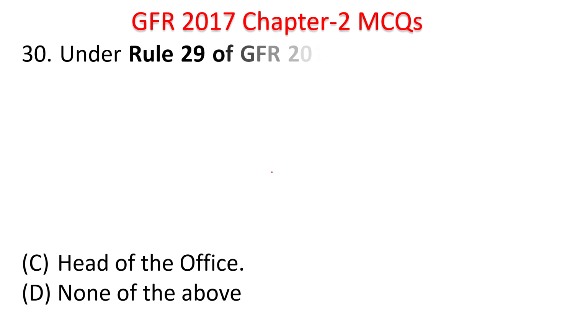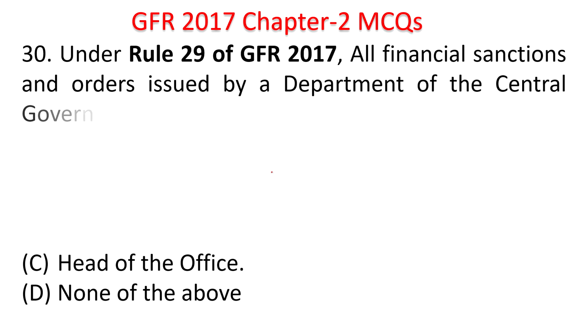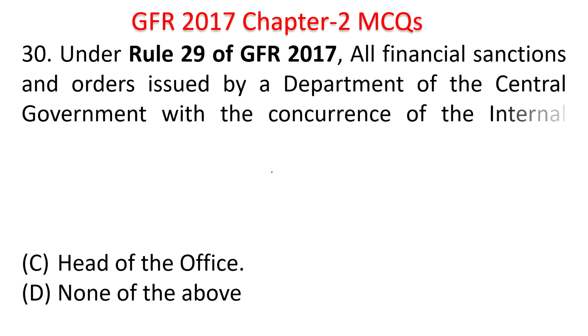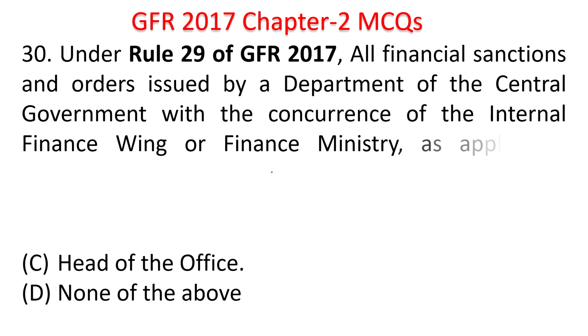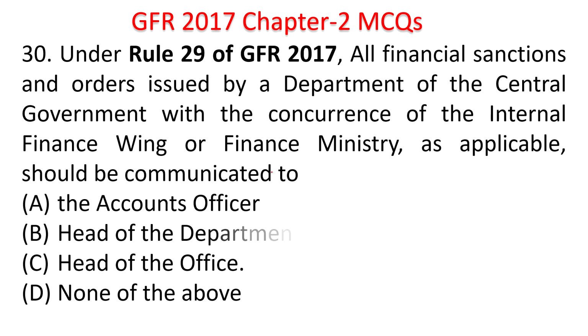Next question. Under Rule 29 of GFR 2017, all financial sanctions and orders issued by the Department of Central Government with concurrence of Internal Finance Wing or Financial Ministry as applicable should be communicated to the accounts officer, the head of the department, head of the office, none of the above. Your time starts now. All financial sanctions with concurrence of IFA should be communicated to the accounts officer.